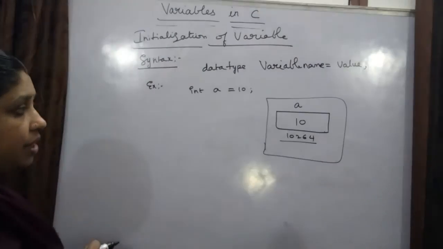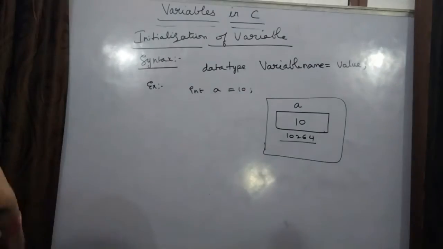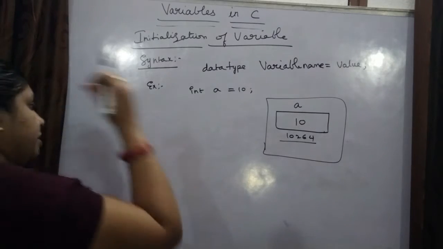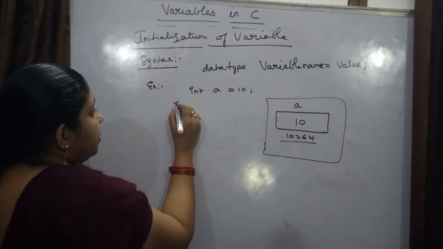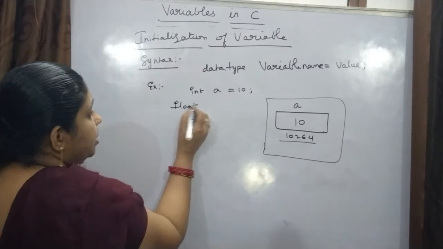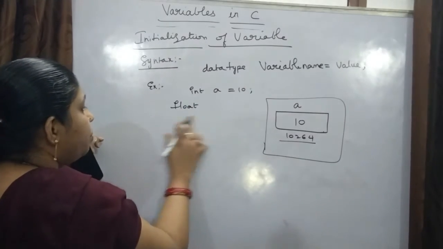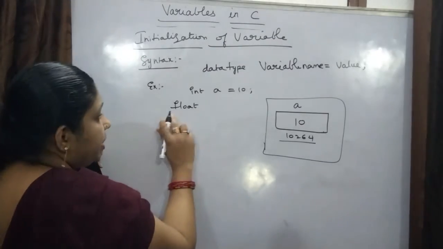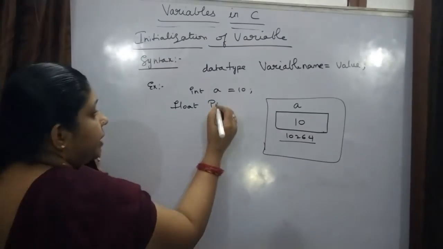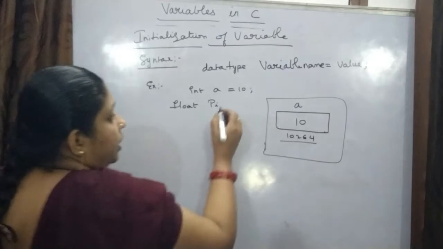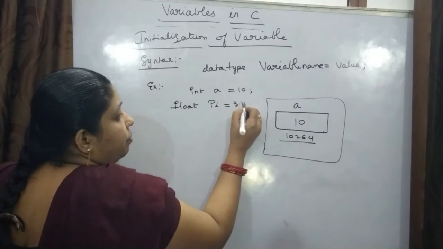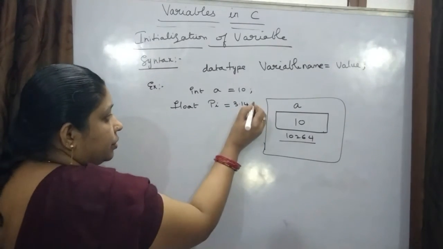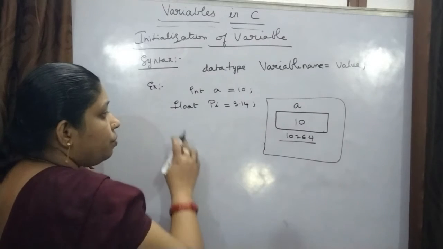Now after initializing, not only int, you can declare and initialize any data type, float, char, anything. Okay, now I am taking float and I am writing pi equal to 3.14. Close it. So what happens?